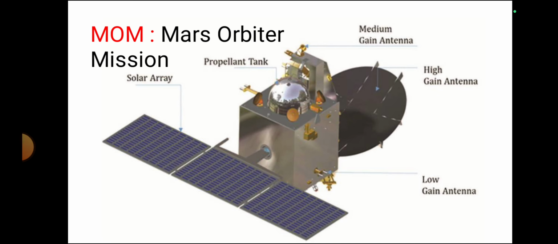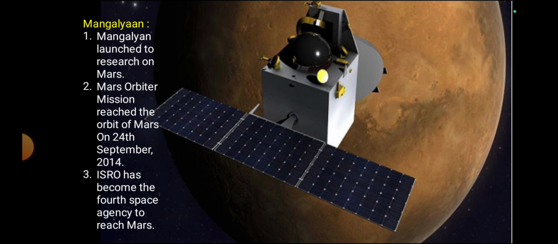Mars Orbiter Mission, Mangalyaan. Mangalyaan was launched to research Mars. The Mars Orbiter Mission reached the orbit of Mars on 24th September 2014. ISRO has become the fourth space agency to reach Mars. So this is known as Mangalyaan. Mangalyaan is aimed at research on Mars.